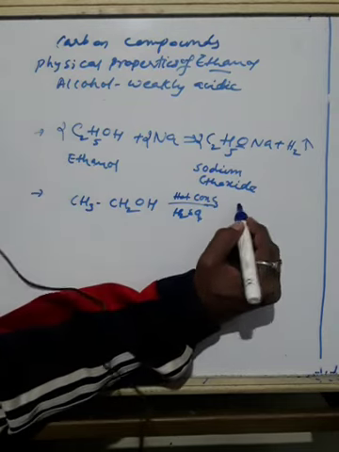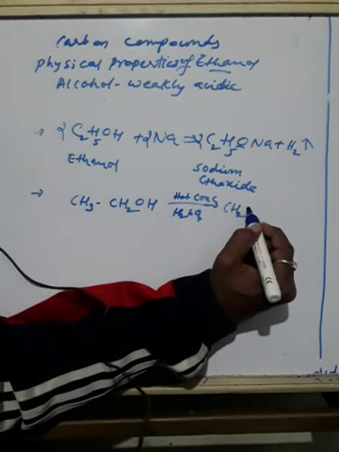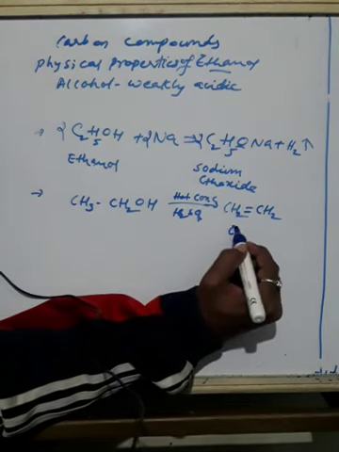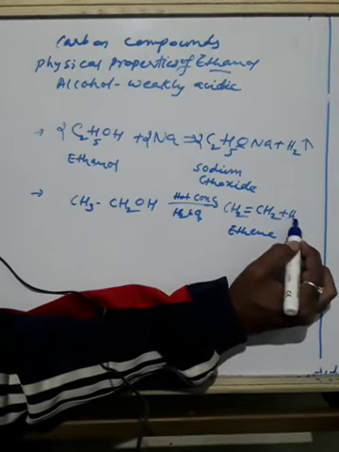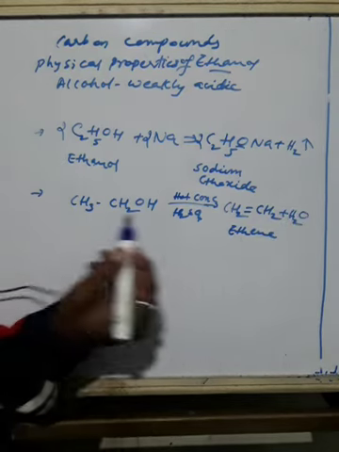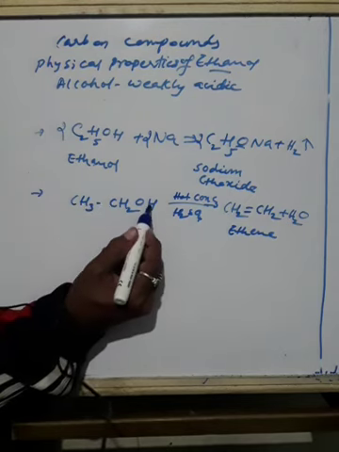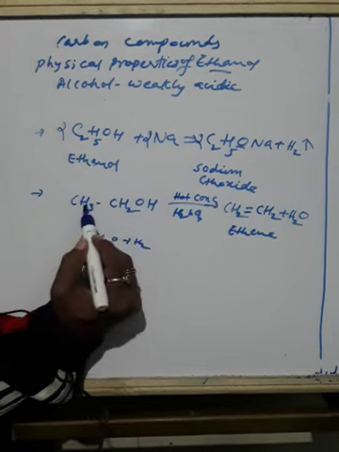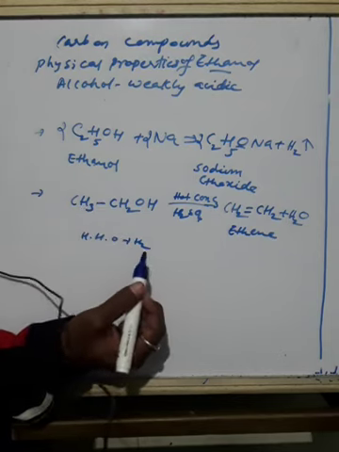Dehydration means it removes water. CH2, this is ethene, single bond, double bond is there. This becomes ethene, and it forms water. Dehydration means removing the water molecule. So when you remove the water molecule, suppose one H is here and one H is here, with OH, this becomes H2O. Then what remains? CH2 double bond CH2. So ethene is formed. Okay.